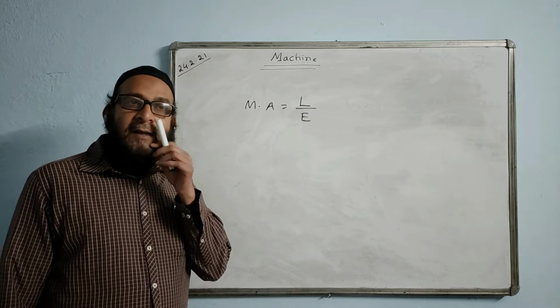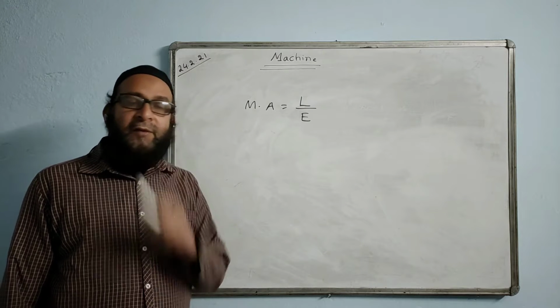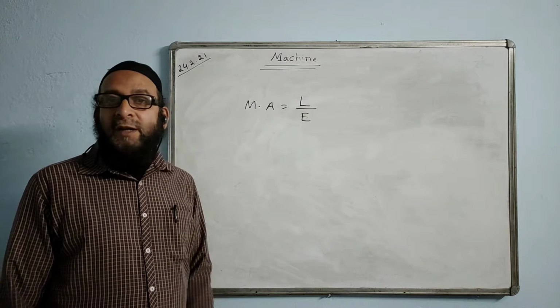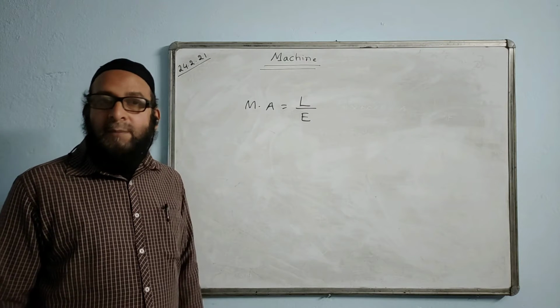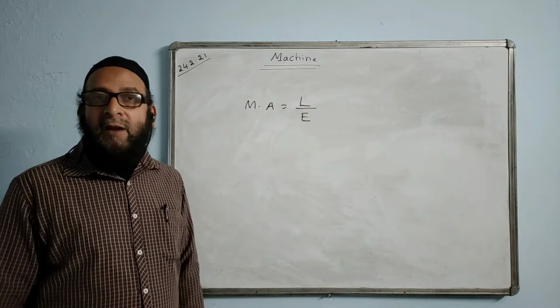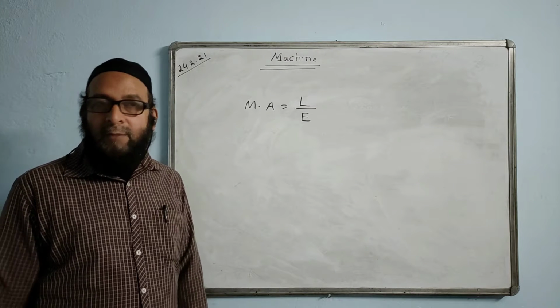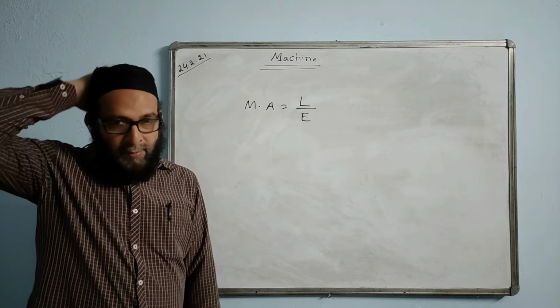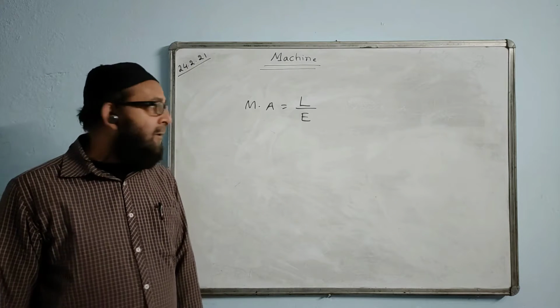If the mechanical advantage of a machine is 5, what is the meaning of it? That means your effort is 1 by 5 times of the load. To overcome a load, the effort needed will be 1 upon 5 times of the load. If the load is 100 Newton, how much effort is needed? 1 by 5 times of 100, that is 20 Newton effort.